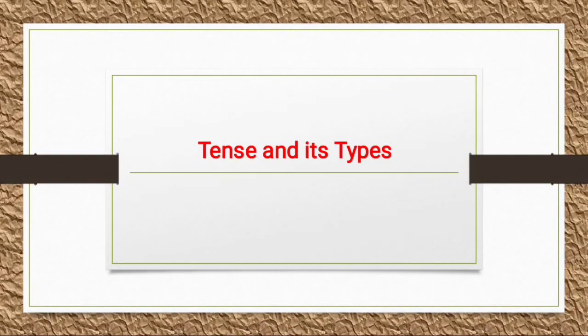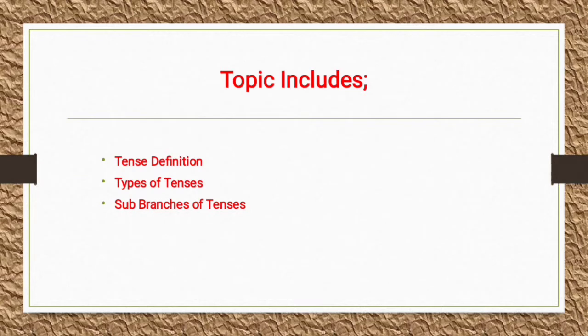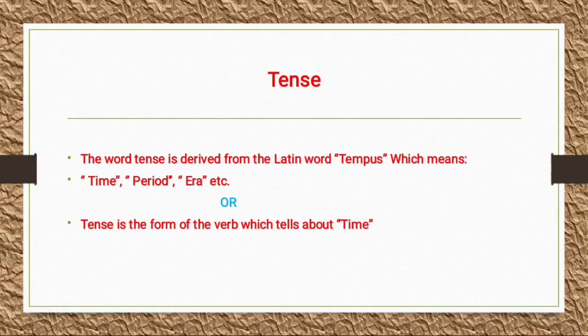Today we are going to talk a bit on tense and its types. What does tense mean? In this video we are going to cover three different topics. The first one is tense definition, types of tenses, sub-branches of tenses. Tense: what does tense mean? The word tense is derived from the Latin word tempus, which means time, period, era, etc. Its second definition is: tense is the form of the verb which tells about time.